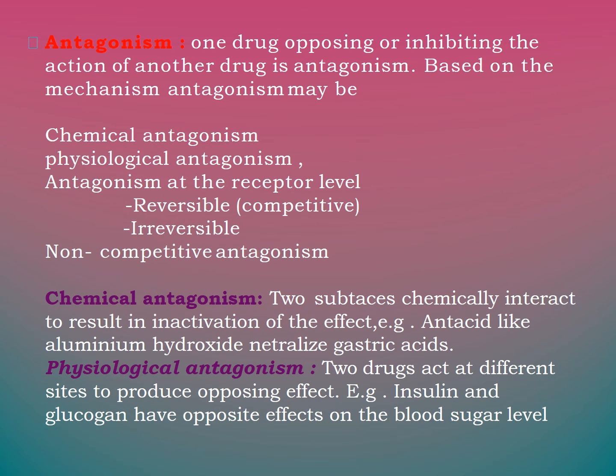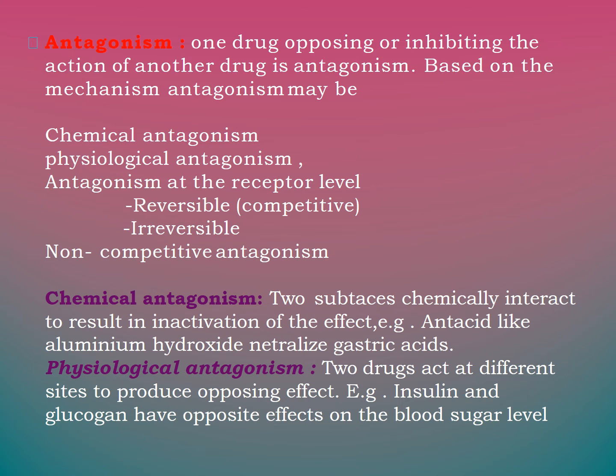So next we consider what is antagonism. One drug opposing or inhibiting the action of another drug is known as antagonism. Based on the mechanism, antagonism is classified as chemical antagonism, physiological antagonism, antagonism at the receptor level, which may be reversible or irreversible, and non-competitive antagonism.